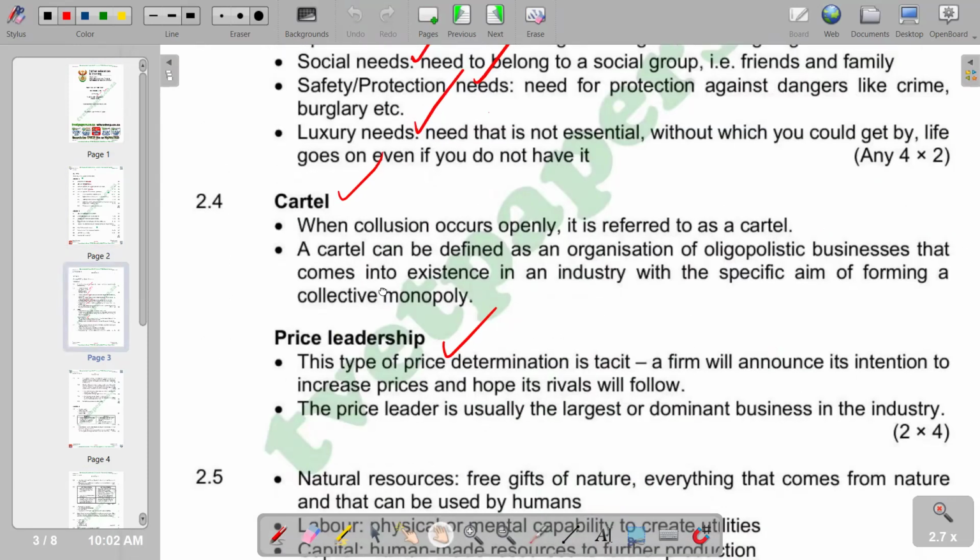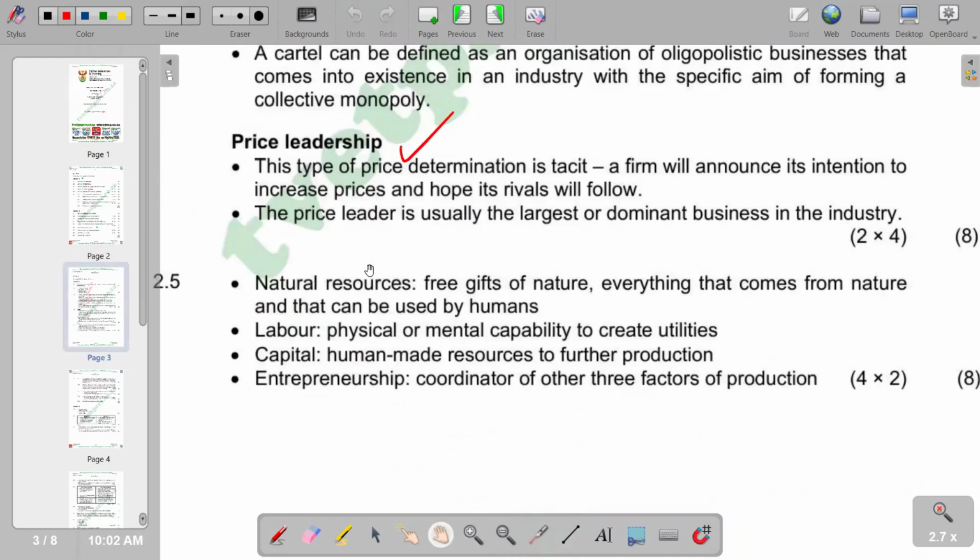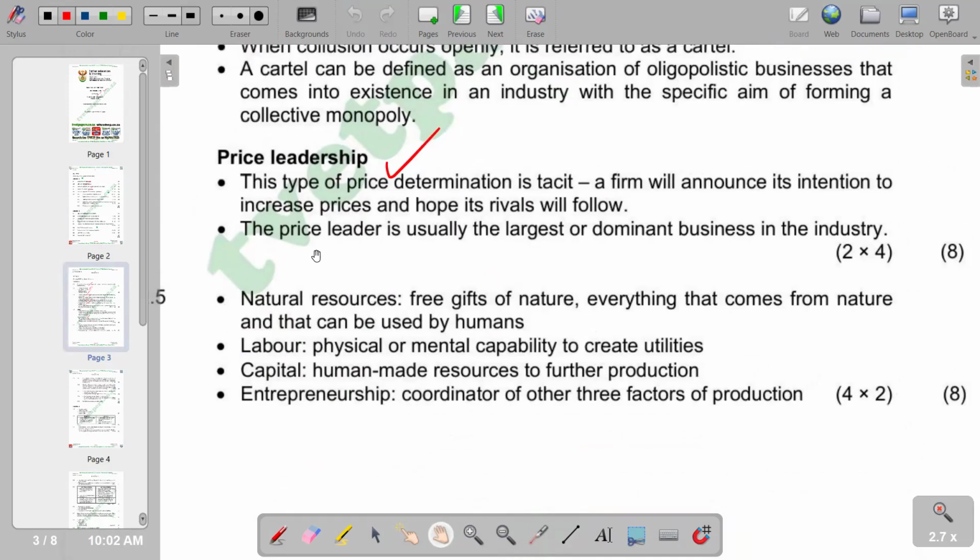Of course, explanations are needed. We've got natural resources, which represents our land, the labor, capital, entrepreneurship. Then we've got the explanations in terms of those factors of production. Natural resources are free gifts of nature, everything that comes from nature and that can be used by humans. Labor is the physical or mental capability to create utilities. Capital is human-made resources to further production. Entrepreneurship is the coordinator of the other three factors of production. So basically, the knowledge of operating businesses is entrepreneurship.